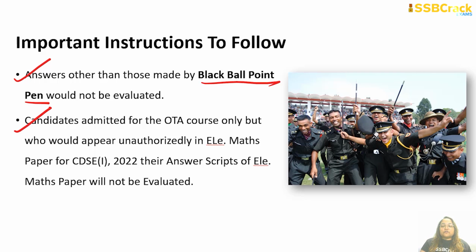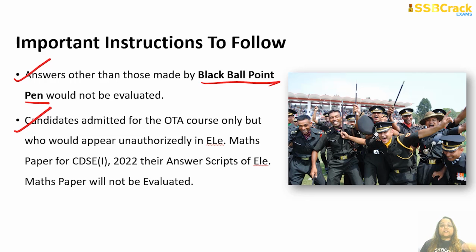Candidates admitted for the OTA course only, but who would appear unauthorizedly in the elementary maths paper for CDS 1 2022, their answer scripts of the elementary maths paper will not be evaluated. So, for example, your preference is OTA, but you also want to go for IMA, INA, and it is not written anywhere in your e-admit card, you are only eligible to sit for English and general knowledge papers, and obviously you are sitting for elementary mathematics too.